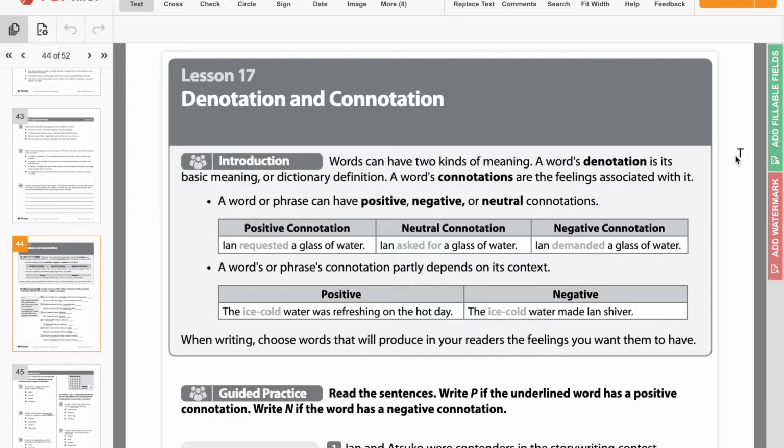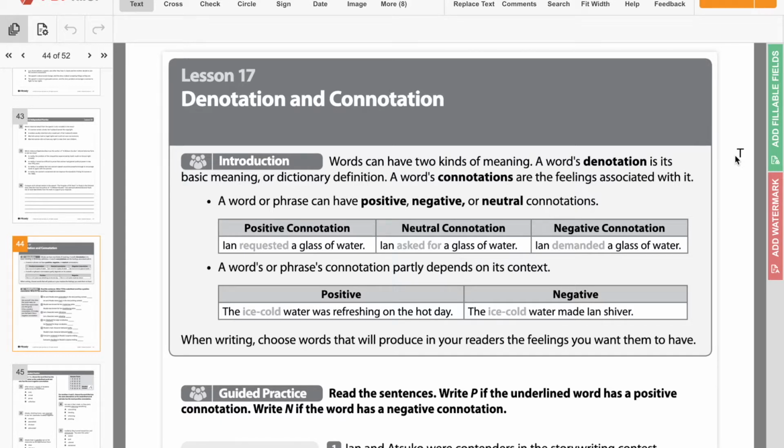So an example of a positive connotation is Ian requested a glass of water. So requested seems kind of polite, like he asked really nicely for a glass of water. Neutral would be Ian asked for a glass of water. He wasn't necessarily nice, he wasn't rude, he just asked for a glass of water. Now, a negative connotation would be Ian demanded a glass of water. If you demand something, you're being kind of rude, forceful, that sort of thing. So that is seen in a negative way, has a negative connotation.